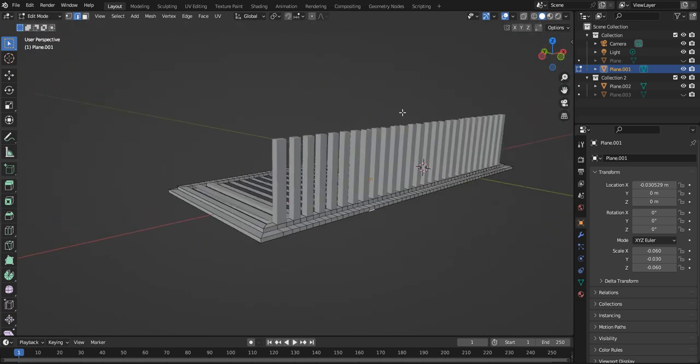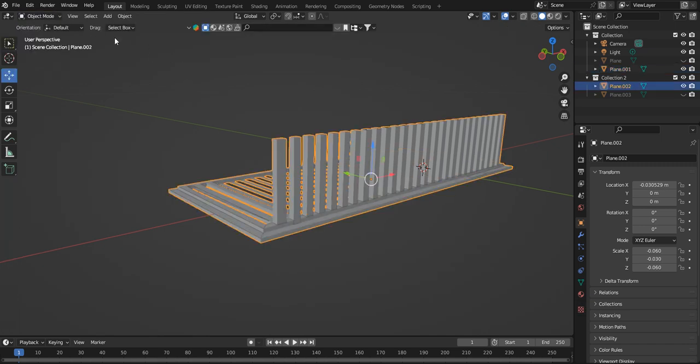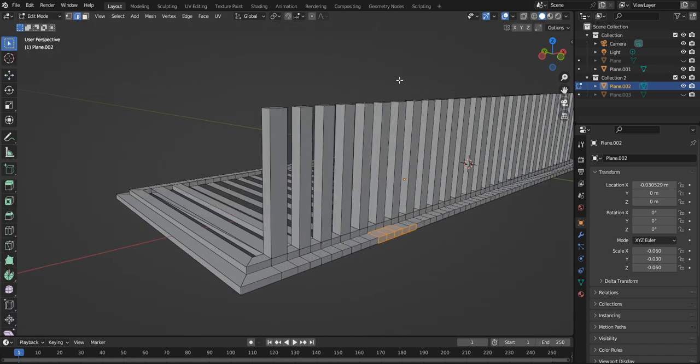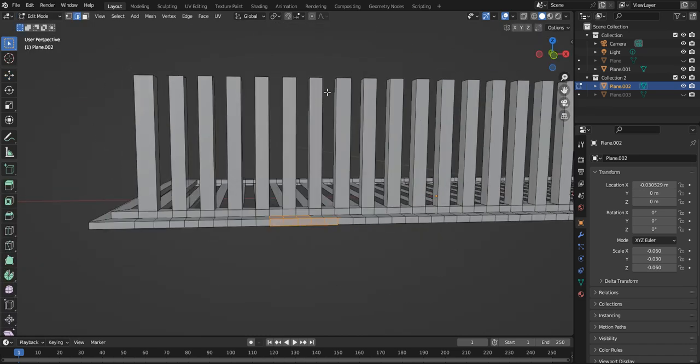Now if you want to draw on this part and not this part because they're both separate, you have to go into object mode, click on the wood, go back here, go edit. Now I can edit the wood. So if I press the knife now, I can now draw on this part. So anyway, it's up to you how you want to do it.